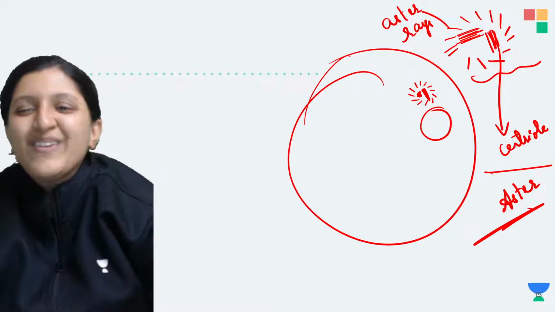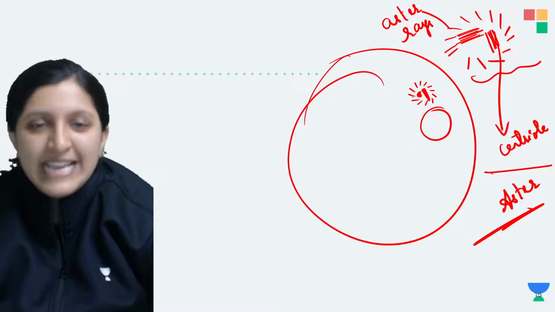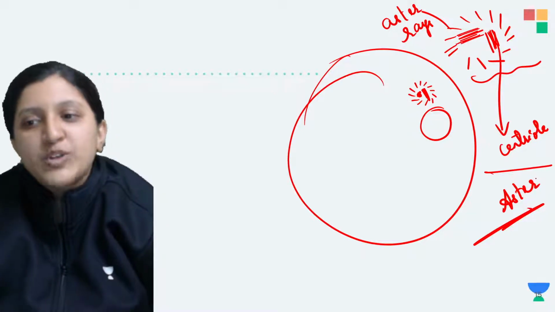So there is a centriole and then there is aster ray formation. Both of them together are the aster.